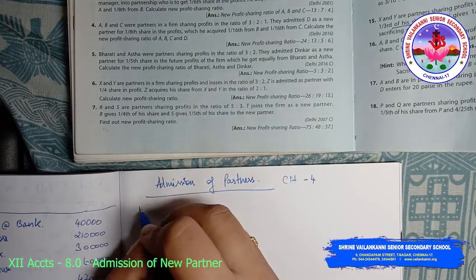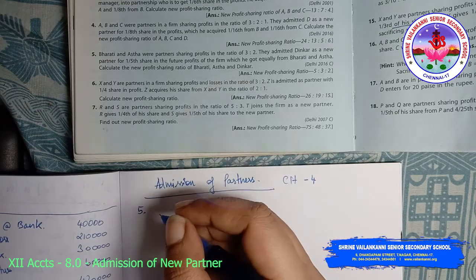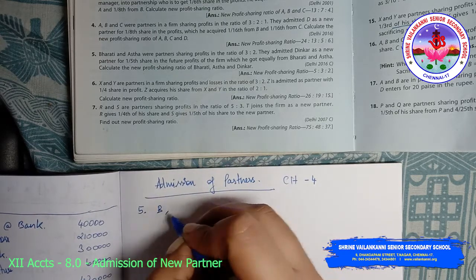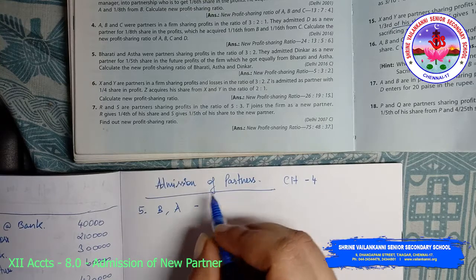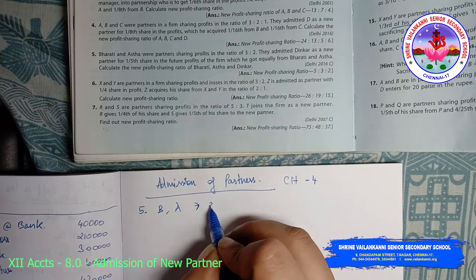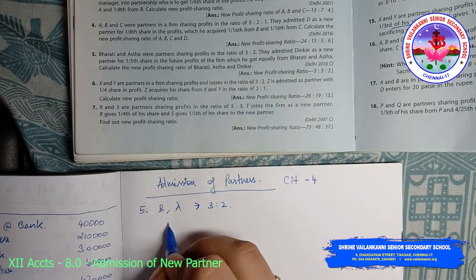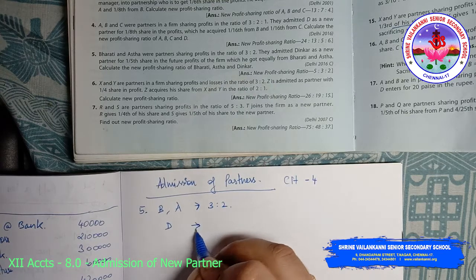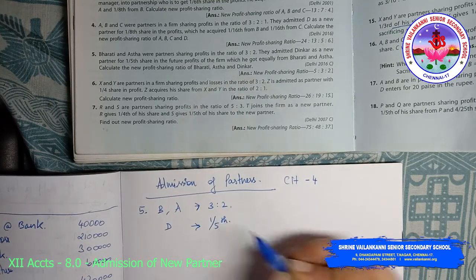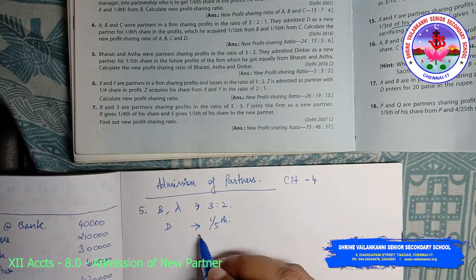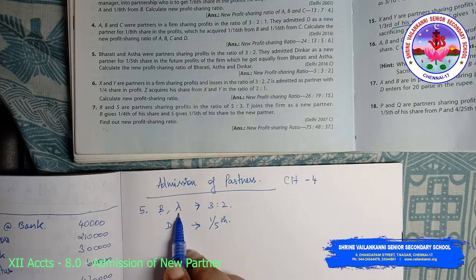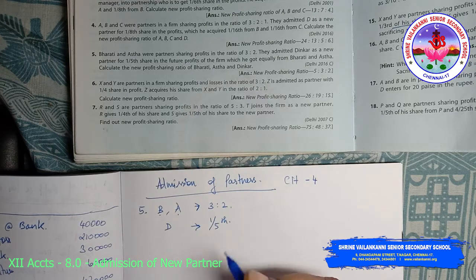So fifth question, Bharati and Asta. I'm just taking B, A as old partners. They are having the old profit sharing ratio 3:2. They are admitting D as a new partner for 1/5 share in the profits. D is acquiring 1/5 share, half from B and half from A. So this is what we are going to look into.